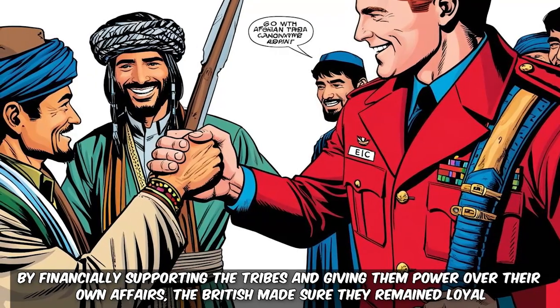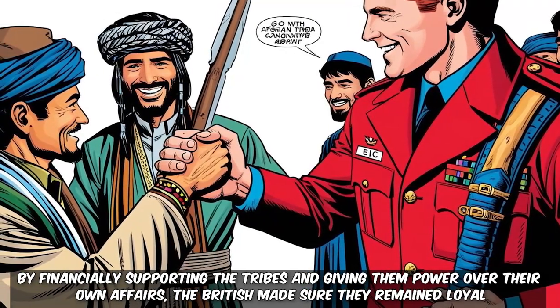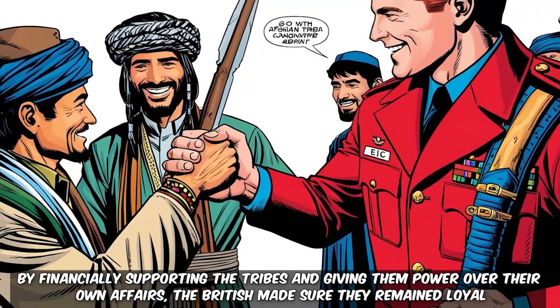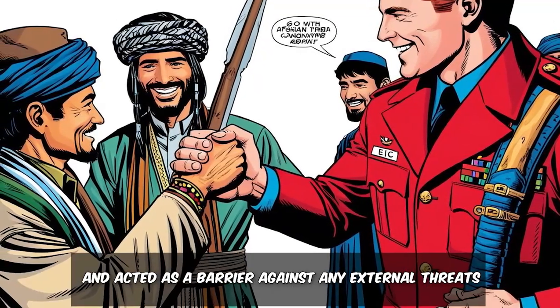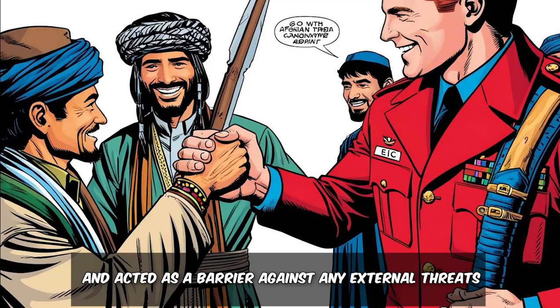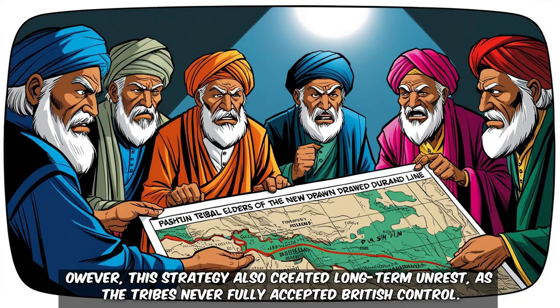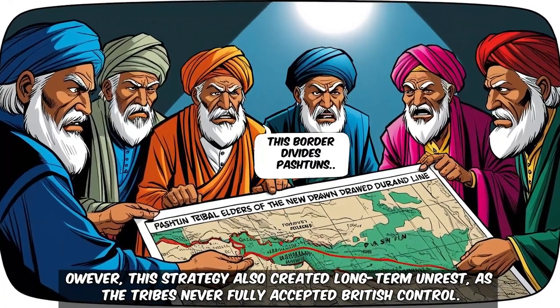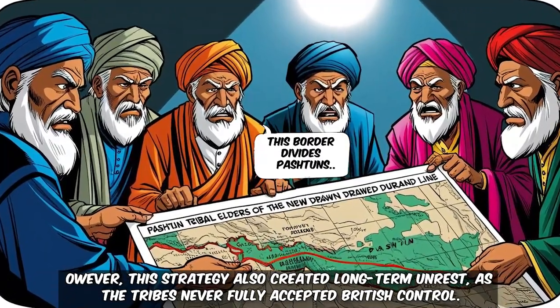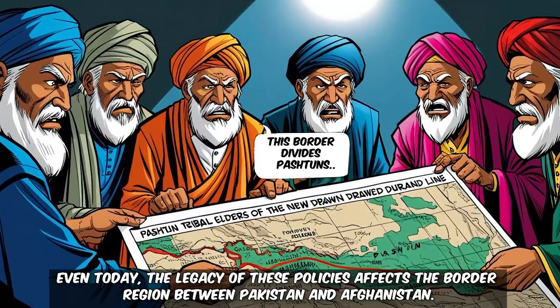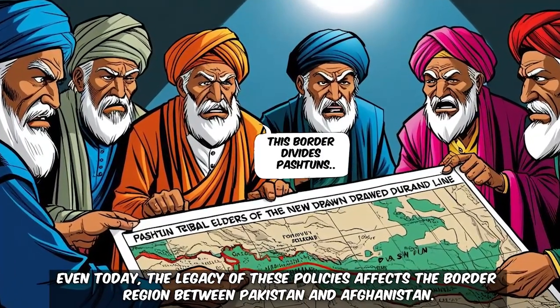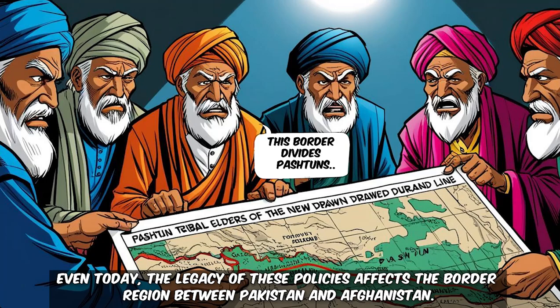By financially supporting the tribes and giving them power over their own affairs, the British made sure they remained loyal and acted as a barrier against any external threats. However, this strategy also created long-term unrest, as the tribes never fully accepted British control. Even today, the legacy of these policies affects the border region between Pakistan and Afghanistan.